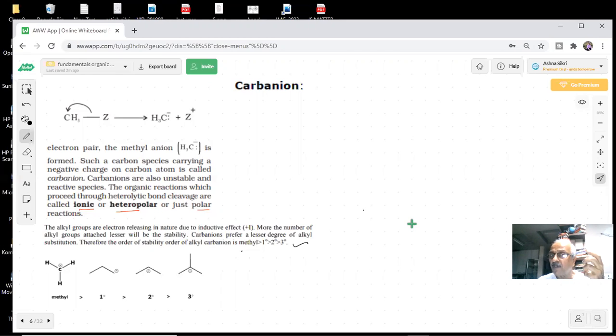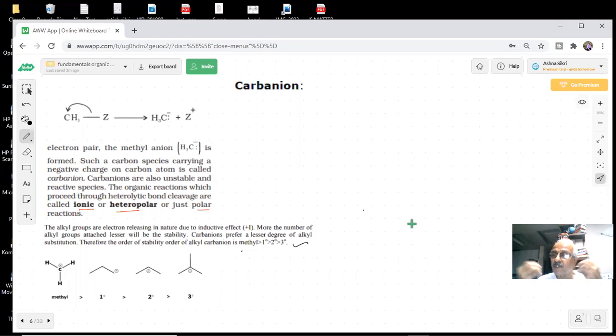Students who have knowledge of Lewis electron dot structures will be able to do the reactions faster and will understand how the electron movement is taking place. What I am trying to say is that in organic reactions, students, electron movement will be there. Electrons will move. And how the electrons will move, how the bond will undergo fission. So we told you homolytic, heterolytic fission, and after that you are generating some important intermediates.